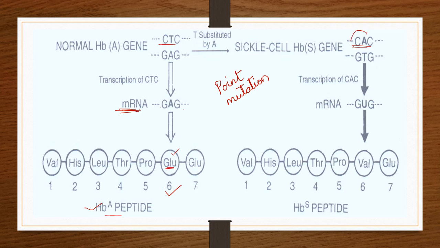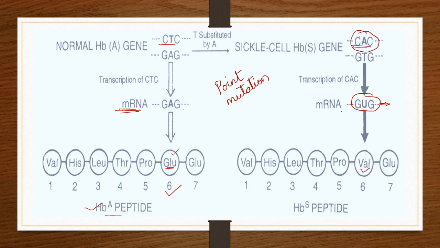Then this CAC is copied as GUG on mRNA, and this GUG code represents valine.